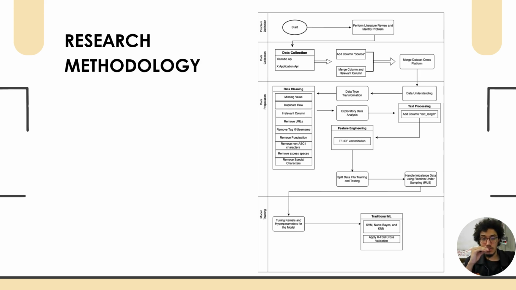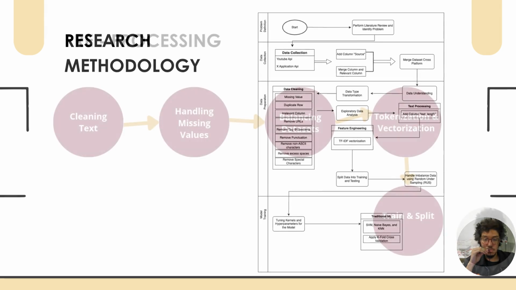For the research methodology itself, it's divided into four phases. The first one is problem definition, which is defining the problem itself, then the data collection phase, and then data preparation, which includes data cleaning, text processing, and feature engineering, and lastly the model training phase, which contains the traditional machine learning methods.